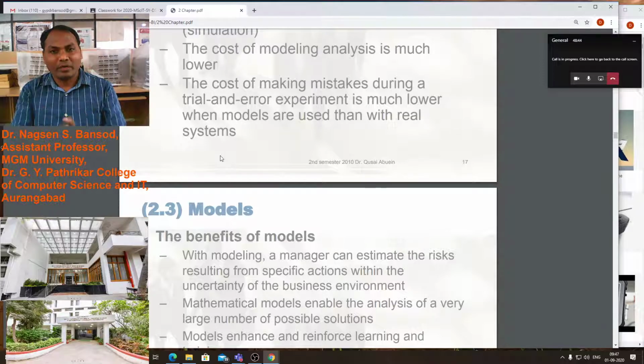With the help of a model, we can do that. We have to develop such a model so that we can experiment on it and minimize the error. We can trial that model, and after that we will develop the product on the basis of that model.